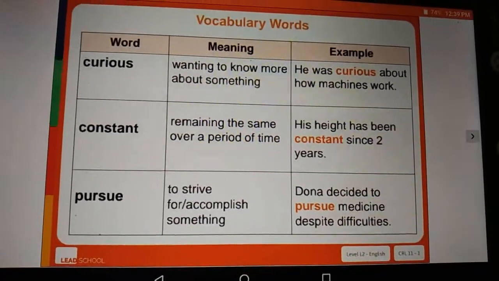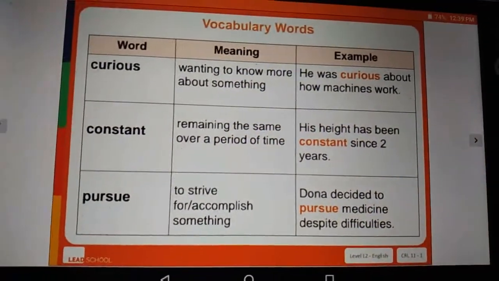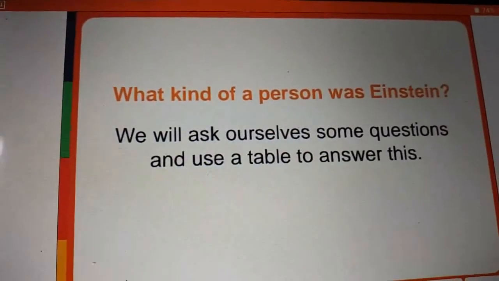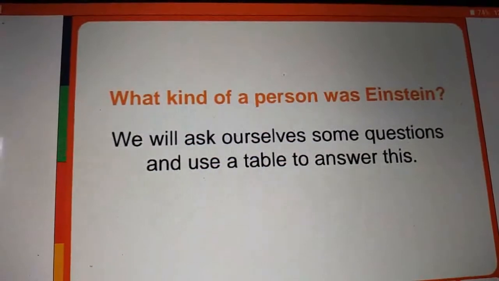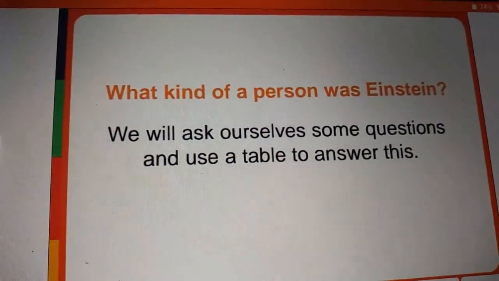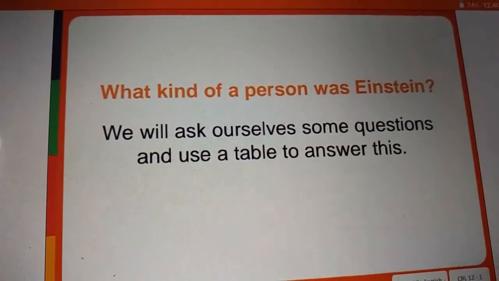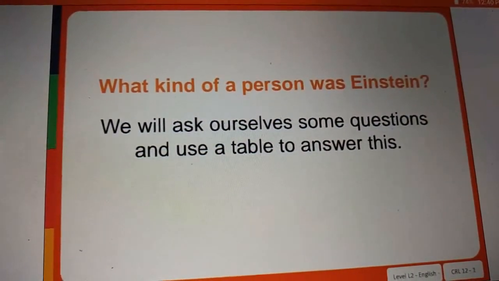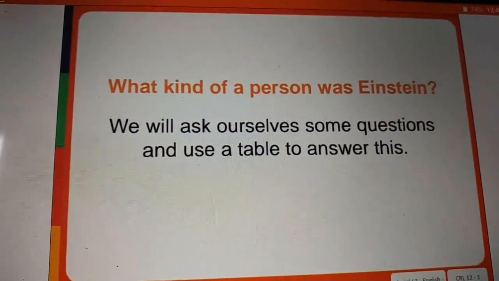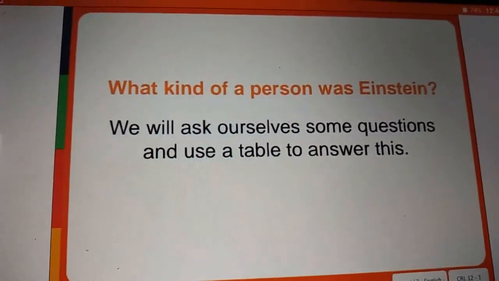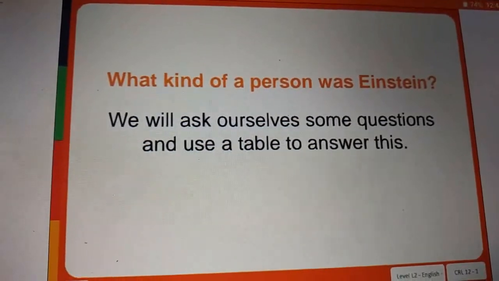So have you understood the meaning of the new words, children? Okay, let's go on. Look at the slide and we will know about Einstein. What kind of a person was Einstein? Do you know what kind he was? So we will ask ourselves some questions and use a table to answer this. So we ourselves ask some questions about Einstein and let us answer by ourselves.